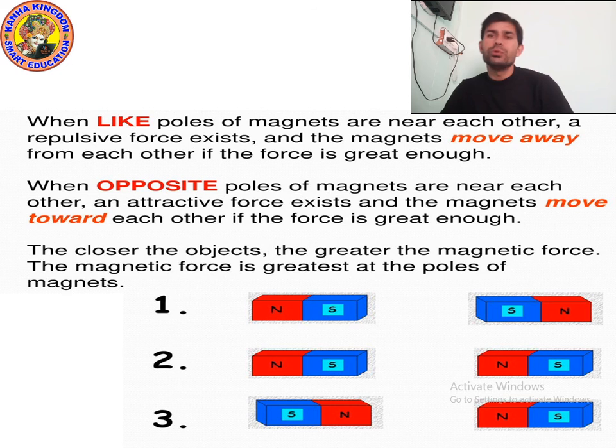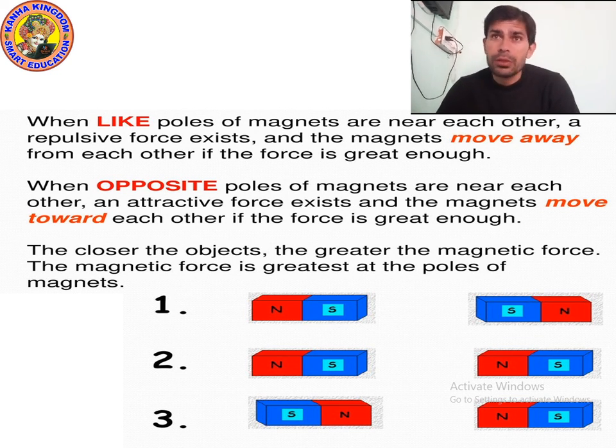If we bring two same poles near to each other, then both magnets will move away. They will repel each other. When you bring two same poles near to each other, same poles are known as like poles.